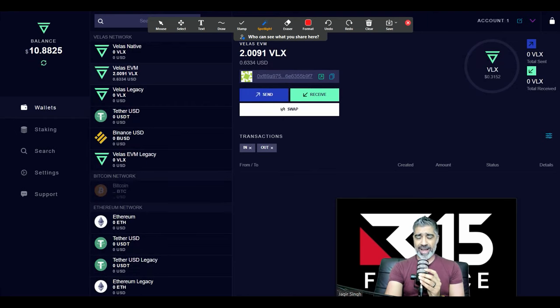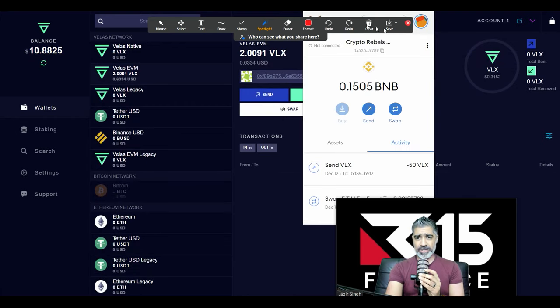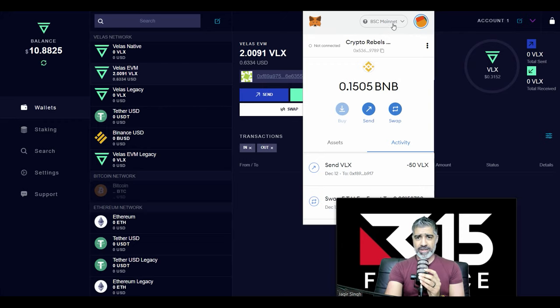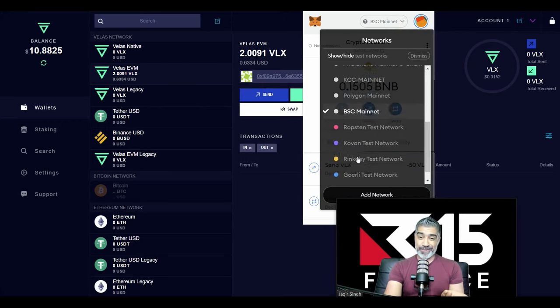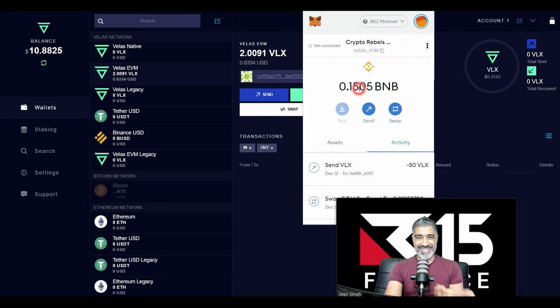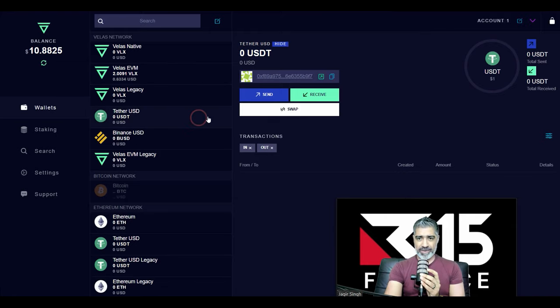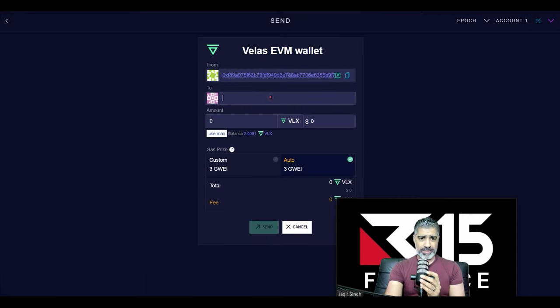back to our Velas wallet in MetaMask, let's just make sure we're on the Velas network. We can get rid of this. Let's just now change to the Velas network. Welcome to blockchain, man. This is blockchain. This is crypto as it is right now. We're going to copy this address. I've created this wallet so we can freely use it without compromising myself. We are going to send these two Velas tokens over to our MetaMask.